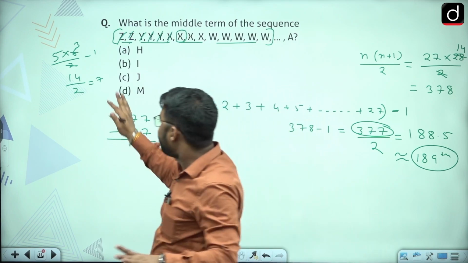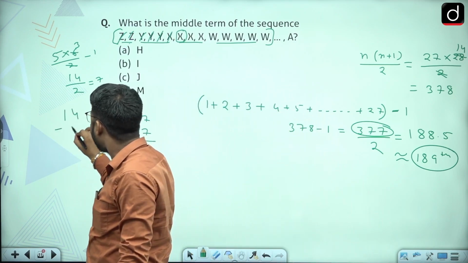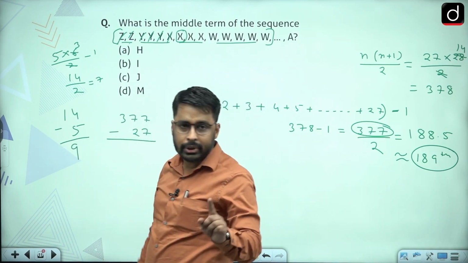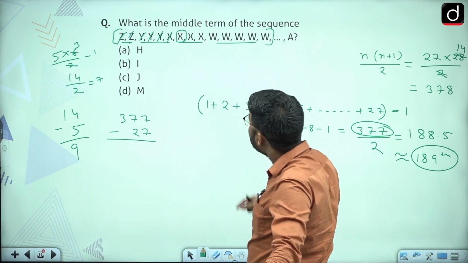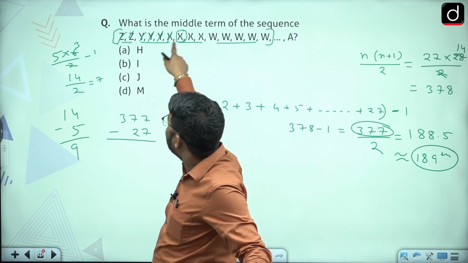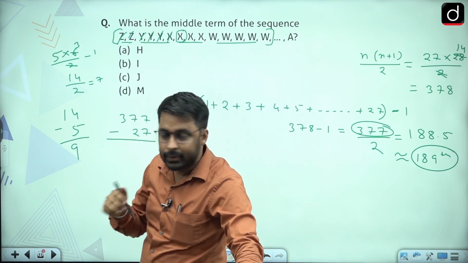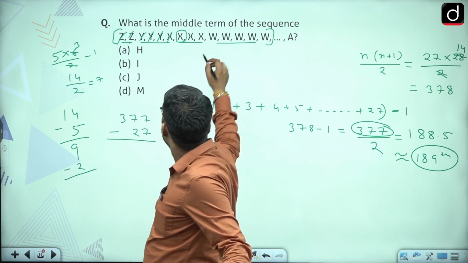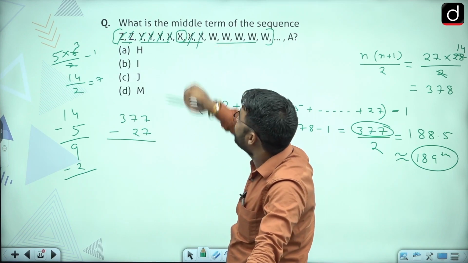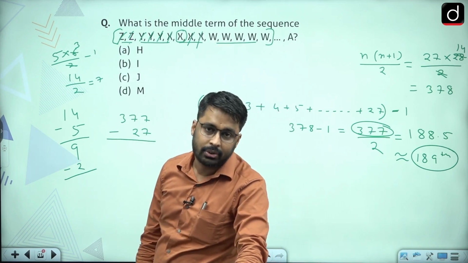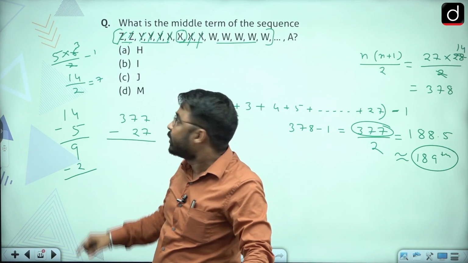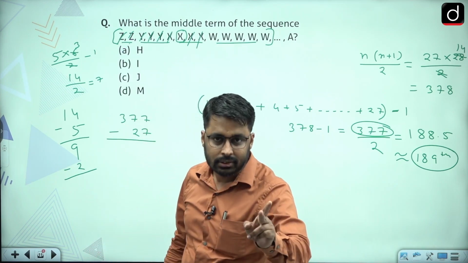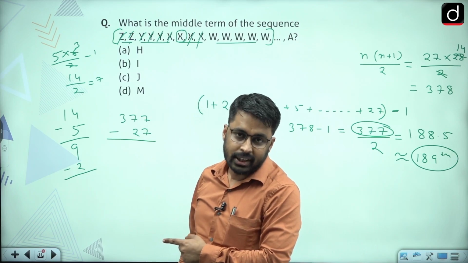So from 14, if I subtract 5 x's, 9 terms are going to remain. And from these 9 terms, since I have to find the 7th term, I will subtract 2 more terms. That means 2x are going to be subtracted. So this x is going to be my answer, because x is going to be written 3 times. So if I am just subtracting 2x, my remaining x would be the answer.